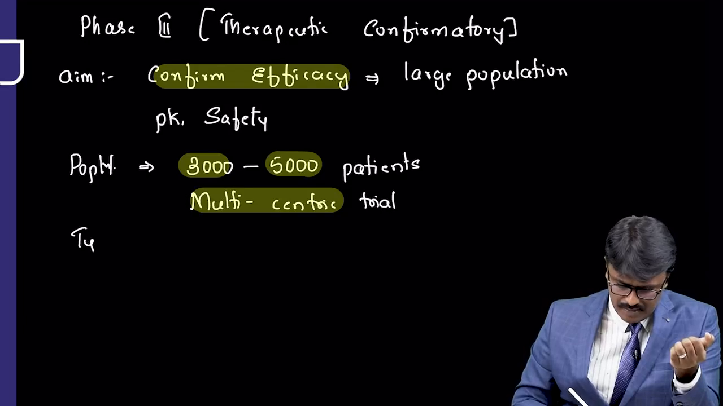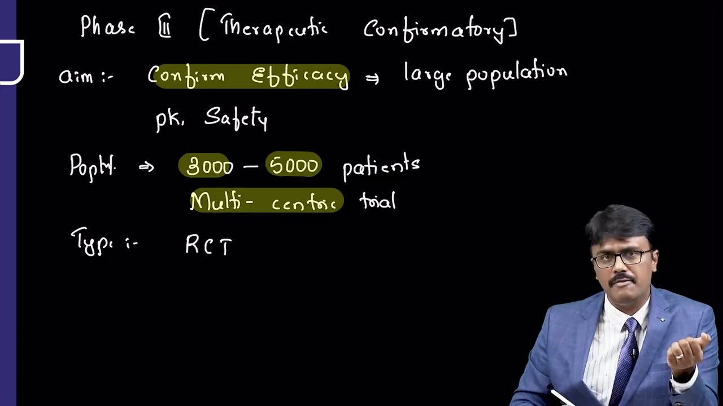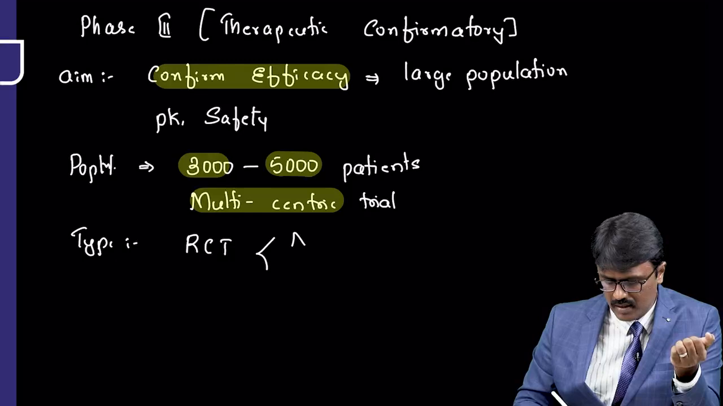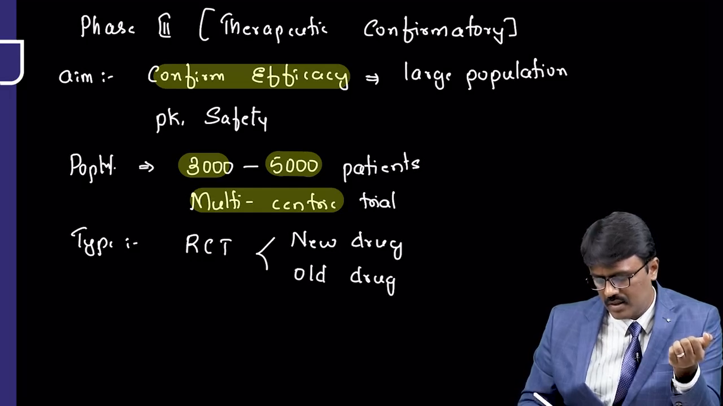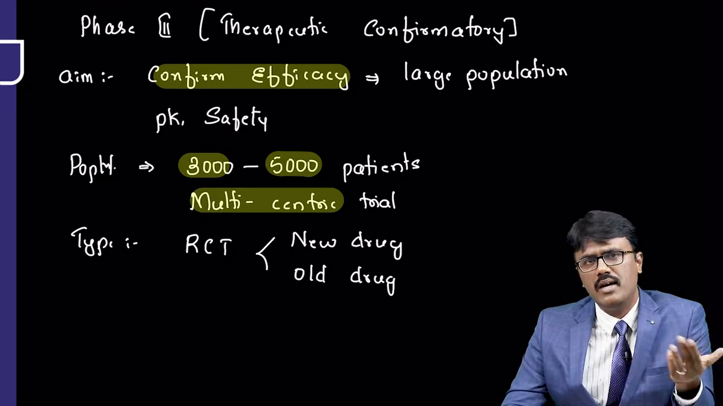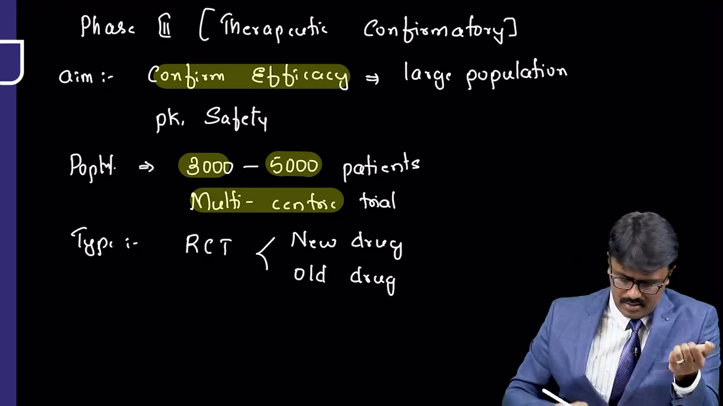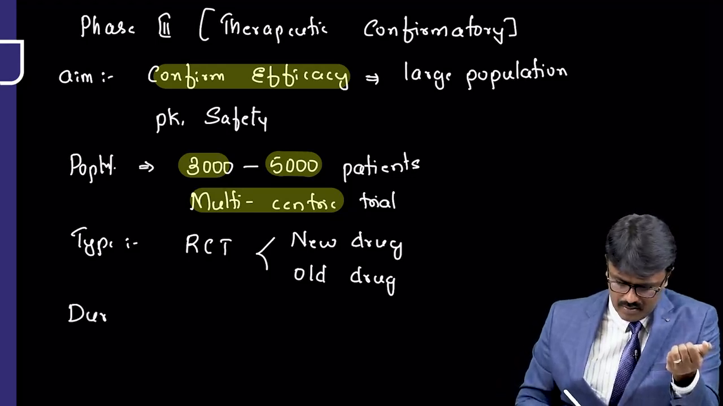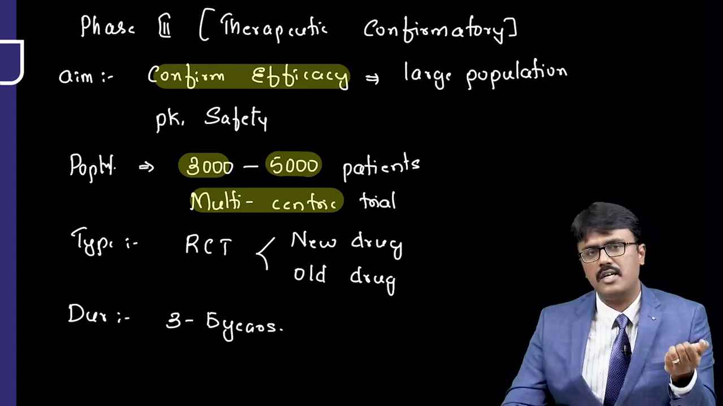Then what is the type of study? The type of study is the same thing, randomized controlled trial. Here we compare a new drug with a drug which is already available, for example, an old drug. For example, we came up with a drug for COVID-19 and we already had an older drug, remdesivir, so we compare with that. Then what's the duration of study? It's around 3 to 5 years.